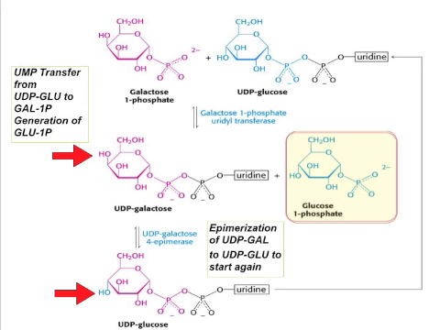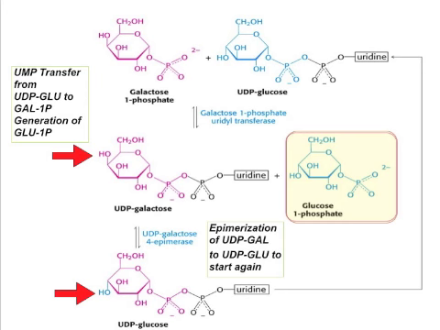Galactose 1 phosphate plus UDP glucose will react in a reaction that's catalyzed by galactose 1 phosphate uridyl transferase. Now again, this is an enzyme whose name says what it does. We're then going to take the products UDP galactose and glucose 1 phosphate, and we're going to use those further. Glucose 1 phosphate is going to be worked on so that it can enter the glycolytic pathway. But UDP galactose has to be changed so that it can re-enter the cycle.